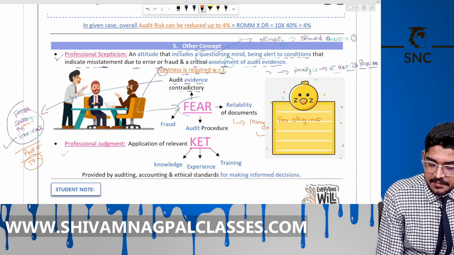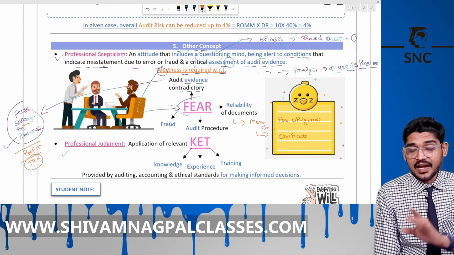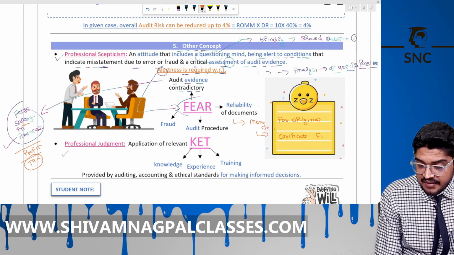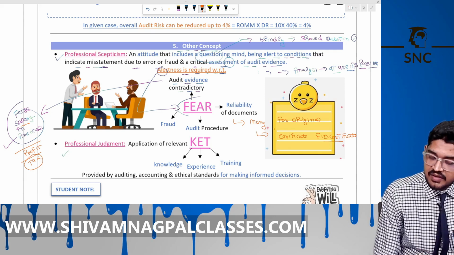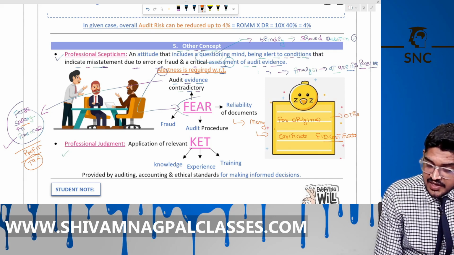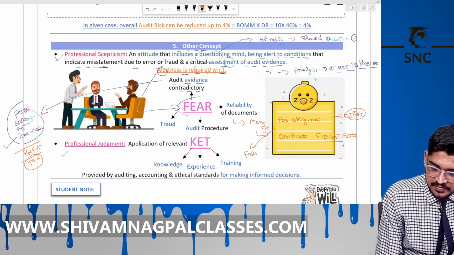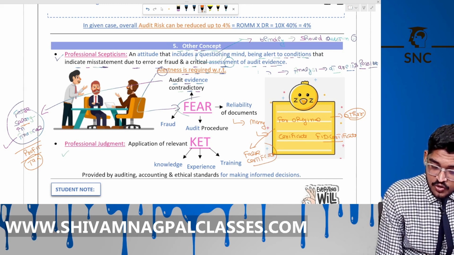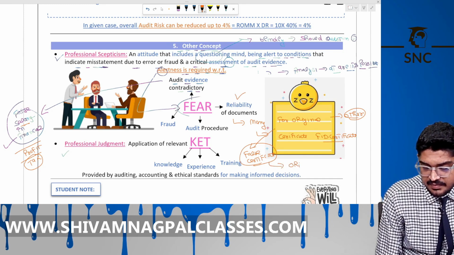For example, he asks management to give the certificate that the entity got from the bank for making the FD. Many times management invests that money elsewhere and shows the auditor a wrong, false certificate. In that case, the auditor needs to check whether the documents management shows him are reliable and original or not.